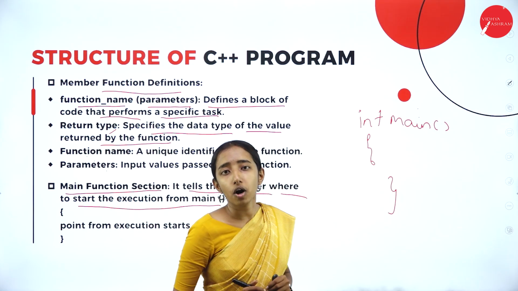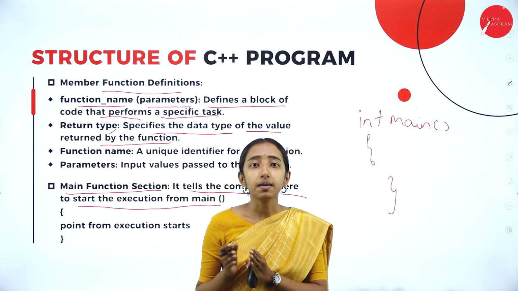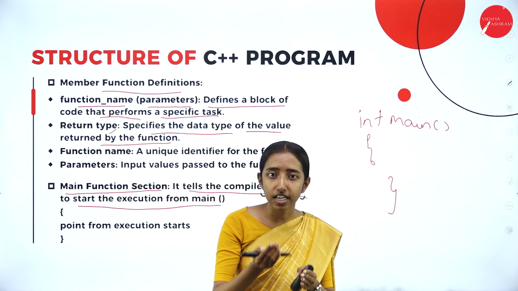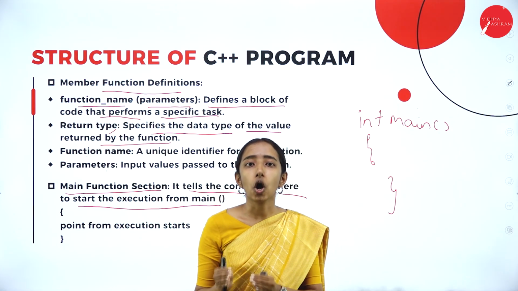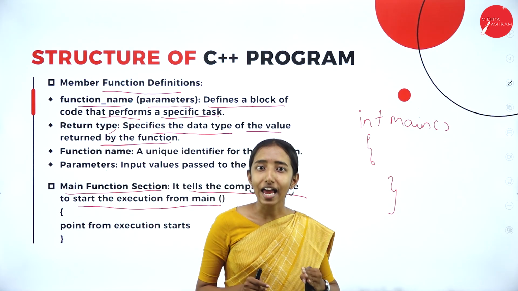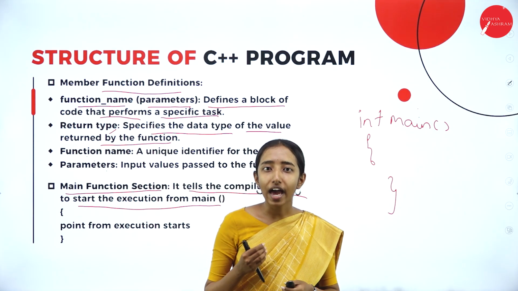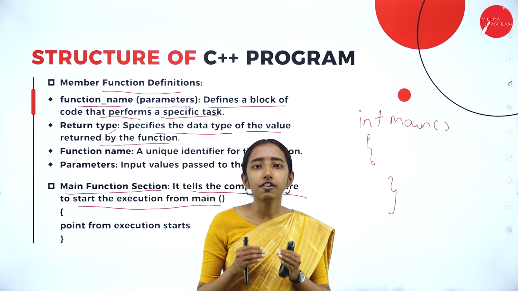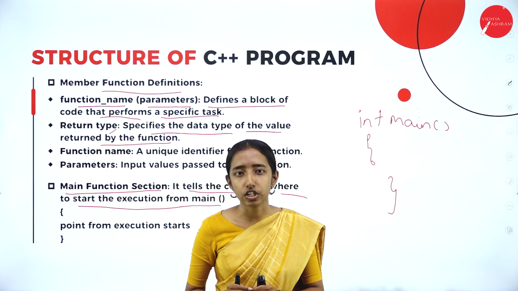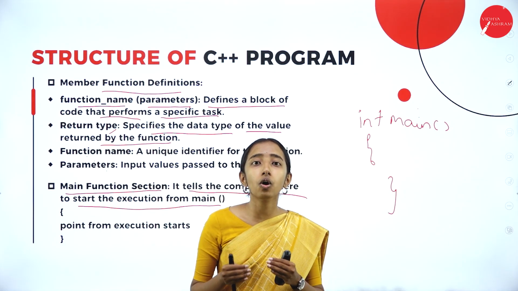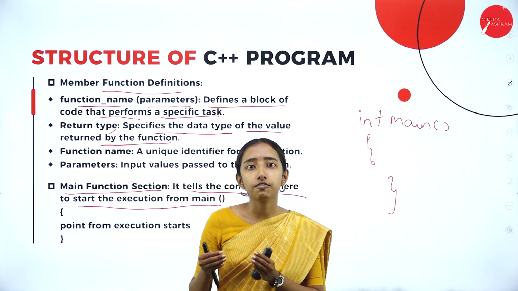So, this was about the structure of a C++ program. We have seen the document section, where we write comments using // and /*. After that, we saw the linking section, used to link the header files and functions. Then the definition section, where we define our own user defined things.